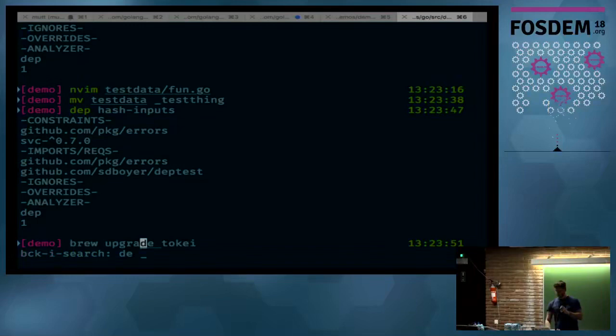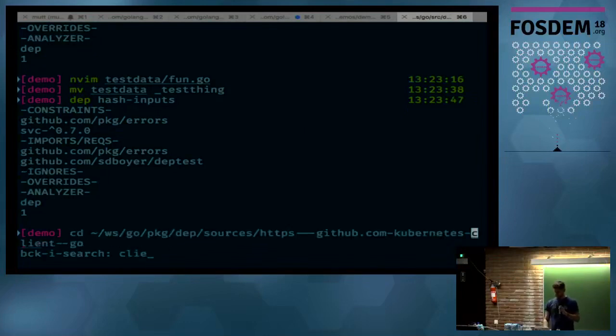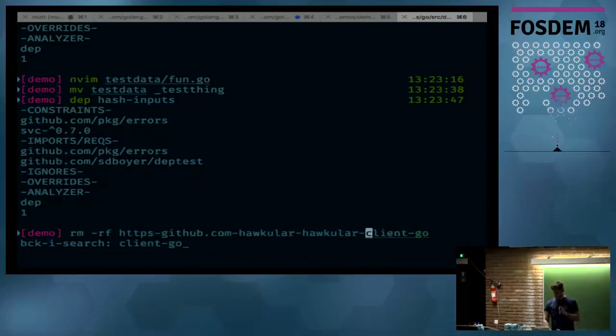It would then normally, if I'm not messing it up, pull that one and see that one. I'm out of time now, right? 1 minute. All right, let's pull in client Go from Kubernetes. Let's do that. Why not? Let's see what we can do.